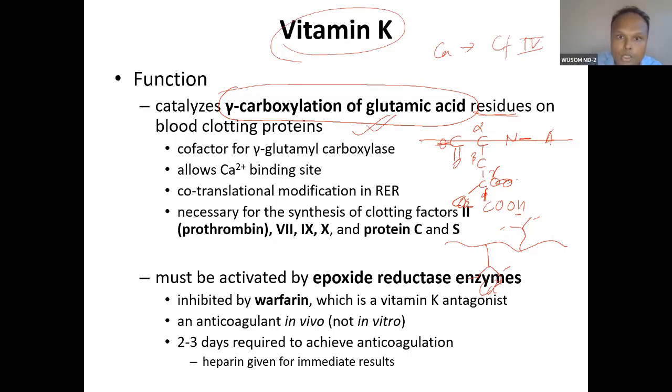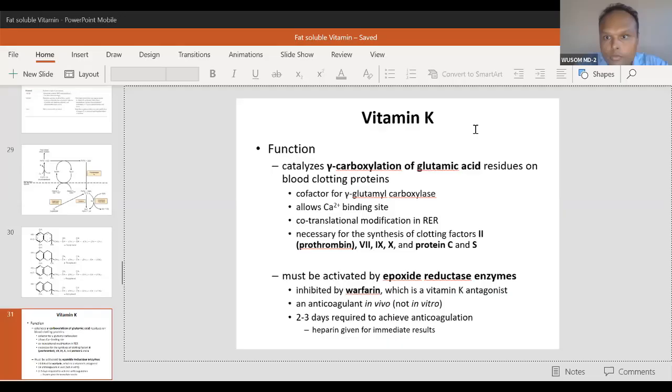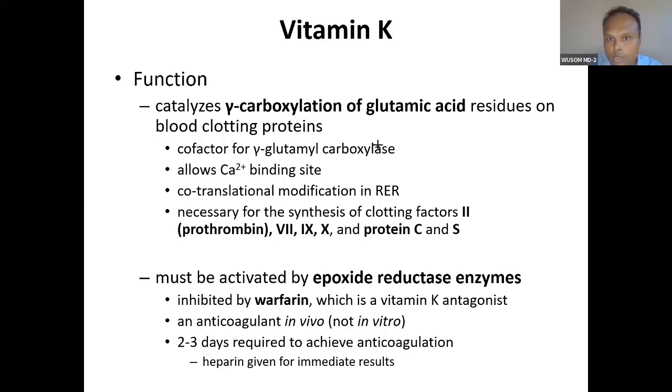Therefore, if vitamin K is not there, this clotting factor will not be able to interact with calcium. And I will tell you what is the significance of calcium interaction. At the last, when you study clotting, in the intrinsic pathway, activated 12 will activate 11, then activated 11 will activate 9, and 9 will activate 10.